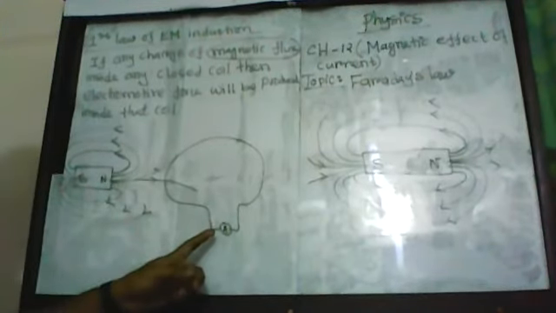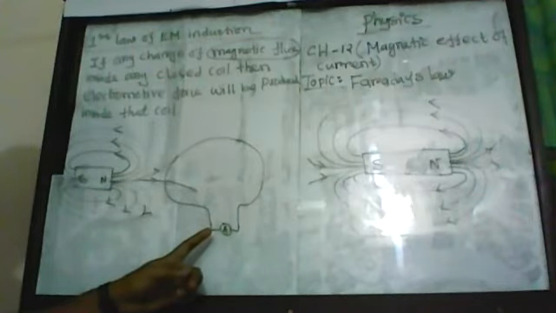So Faraday said that when a change of magnetic flux takes place inside a closed coil, an induced electromotive force will be produced inside this coil. This is the first law of electromagnetic induction.